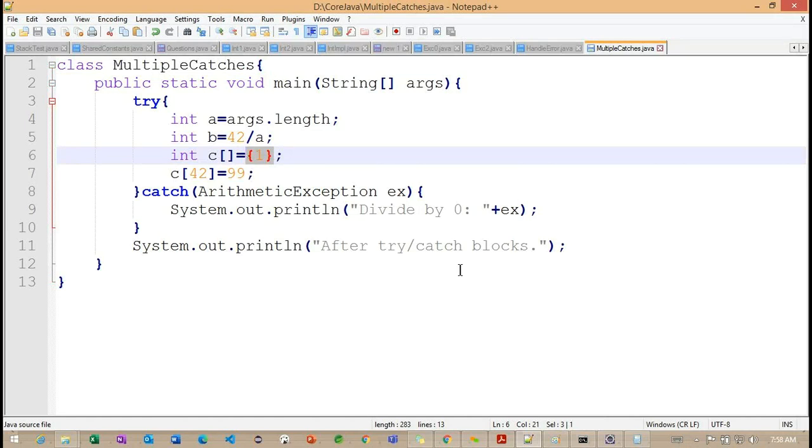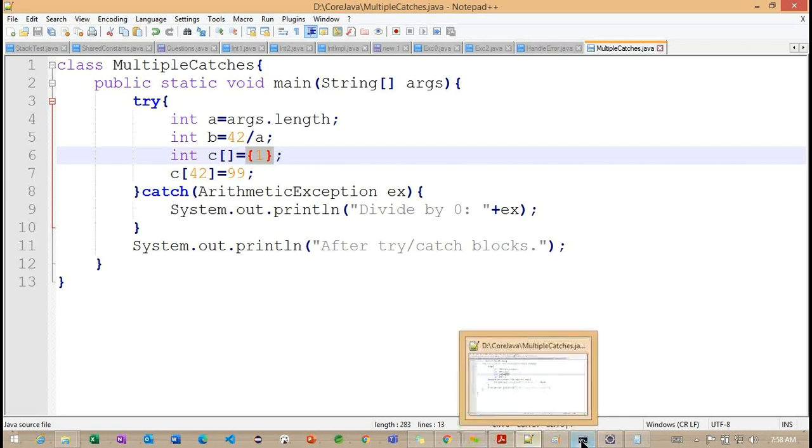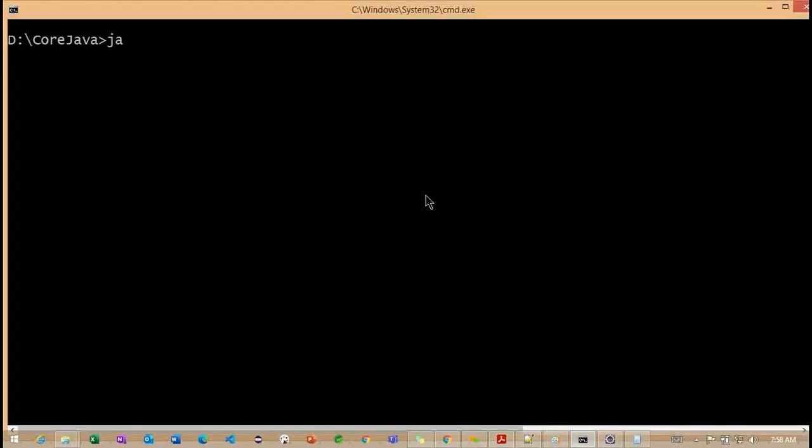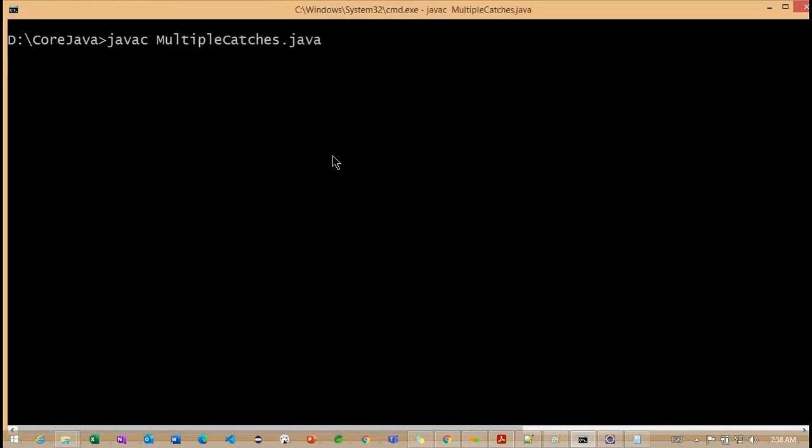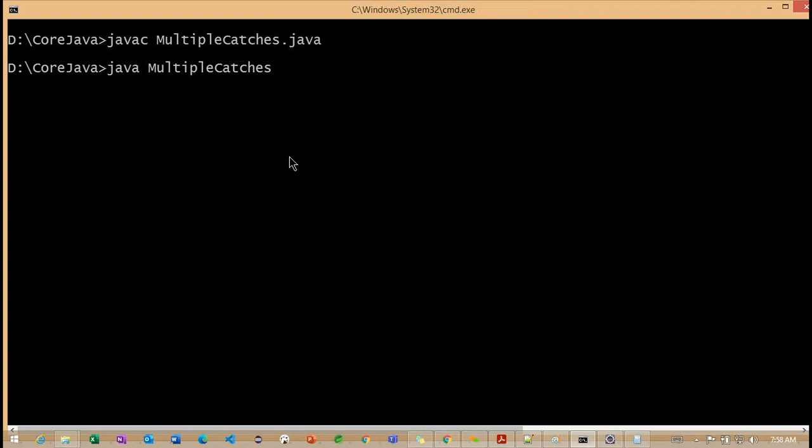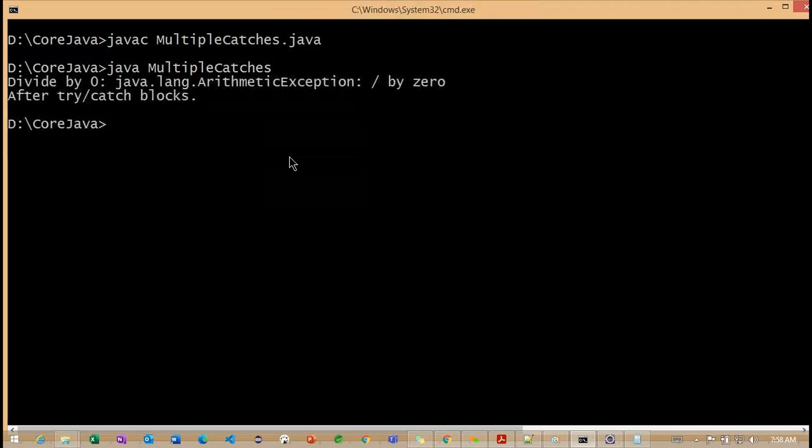Okay. So back to here. MultipleCatches.java is compiled successfully. And now you can see, this is our arithmetic exception.